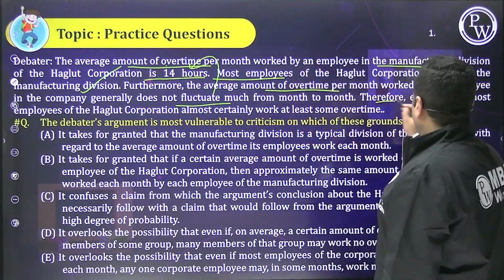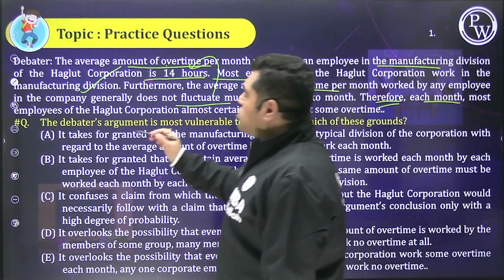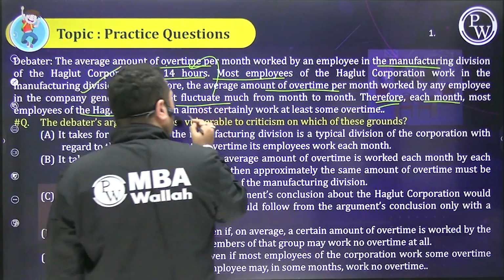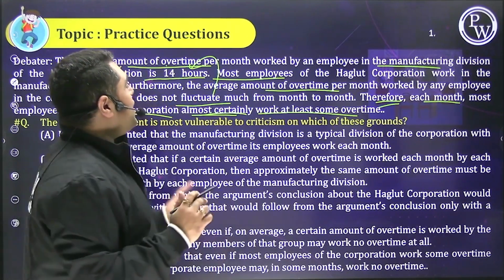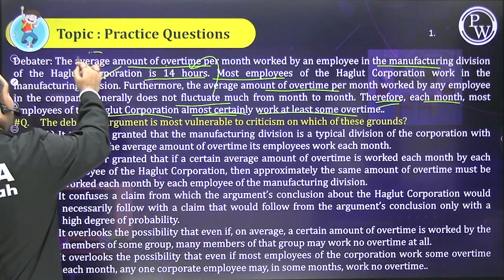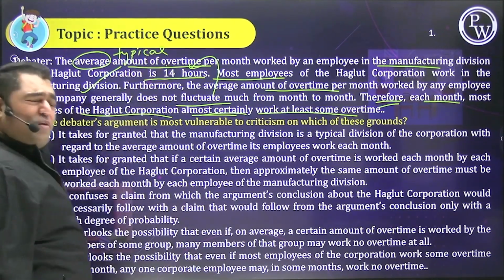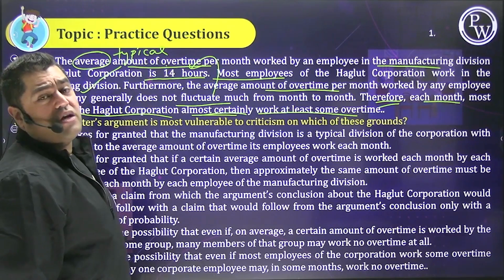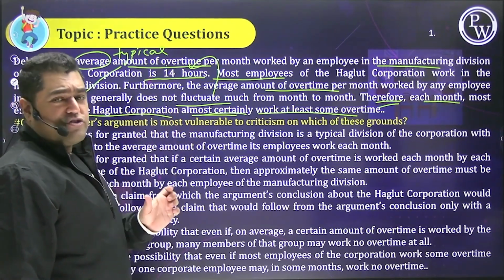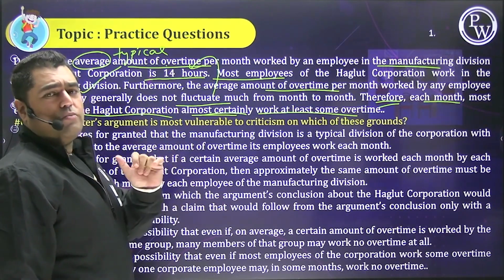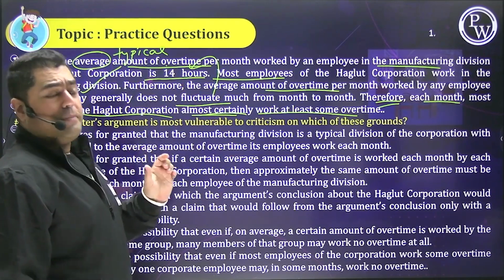Therefore, now a bold conclusion: each month, most employees of the company almost certainly work at least some overtime. So people, while you are going on saying that average, this is again a typical fallacy when you talk of average. It will always come. So it's a very typical question. Because the average is 14 hours, for the manufacturing division, and it doesn't fluctuate from month to month, that means almost certainly most of the employees will have worked overtime. So what you're doing, you're applying average to everyone.